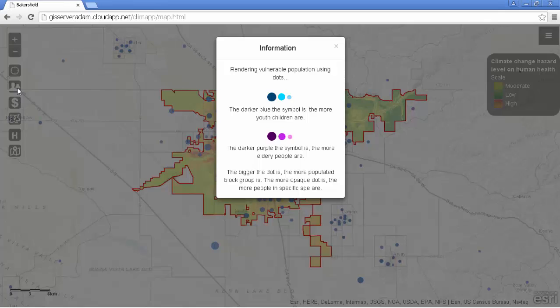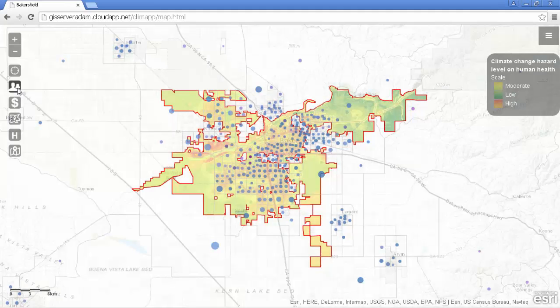The darker blue the dot is, the more young children live in the block group. The darker purple the dot is, the more elderly people live there. The bigger the dot is, the more populated the block group is.